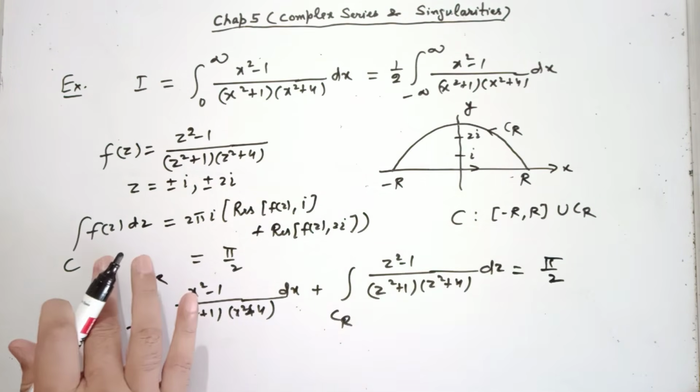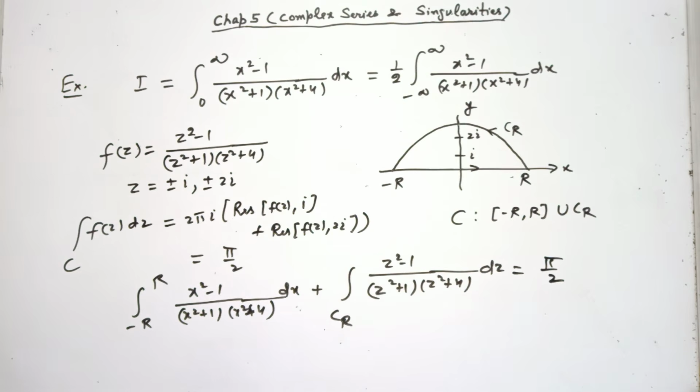So I have broken this contour integral into two parts. Up to this it is fine. Now focus on this integral in the limit R going to infinity. In the limit R going to infinity, let us take its modulus.